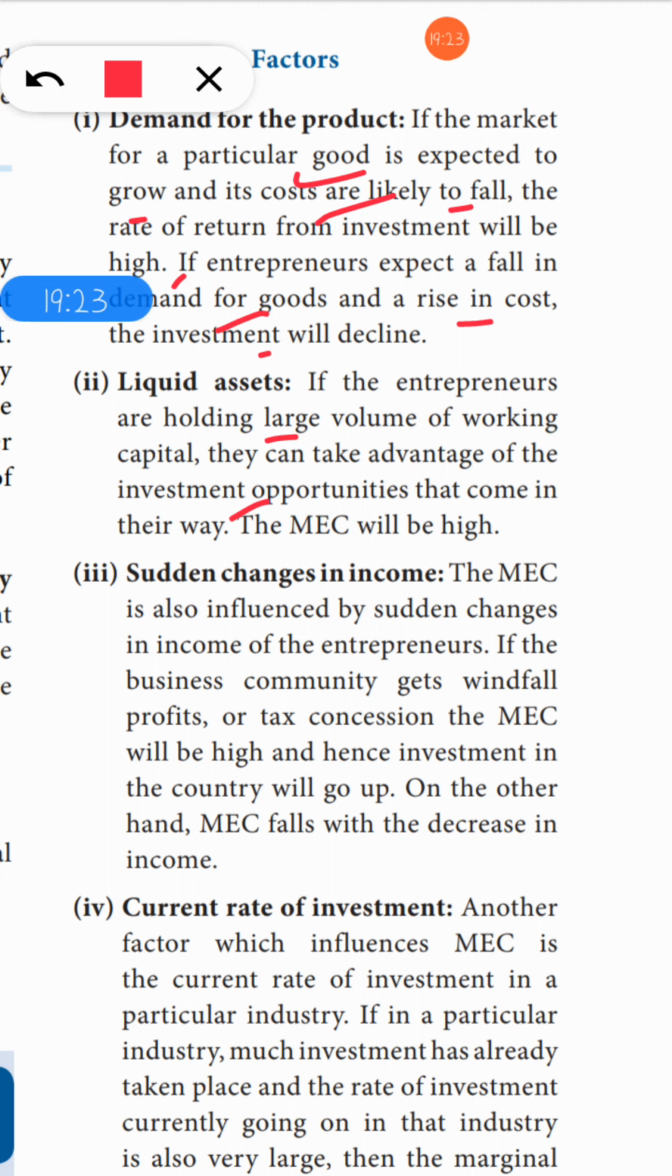Okay, next is sudden changes in income. Sudden changes like a fall in profits or taxes will influence the MEC. You can see here the MEC is also influenced by sudden changes in the income of the entrepreneurs. If the business community gets windfall profits, that is more profits, or tax concessions are high, this will make a fall in this MEC. Next is current rate of investment.